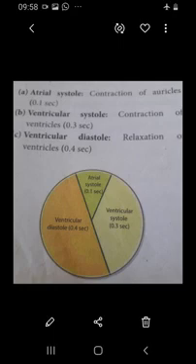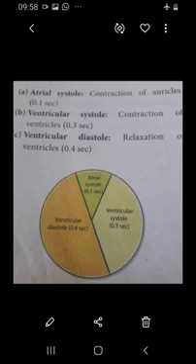The events during a single cardiac cycle take place in three ways. First one is called the atrial systole. The next one is called the ventricular systole, and the third one is called the ventricular diastole. So from this we can identify it starts from the auricles and ends in the ventricle. The first thing is the atrial systole, the contraction of the auricles. Then the blood moves to the ventricles. The contraction of the ventricles takes place in 0.3 seconds.